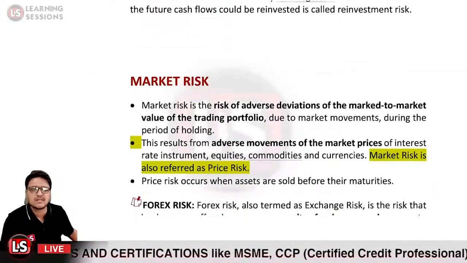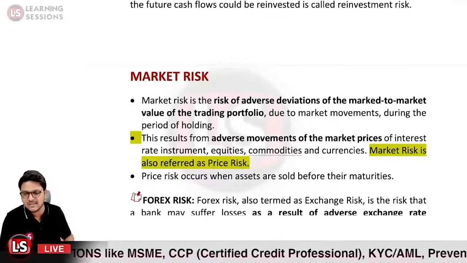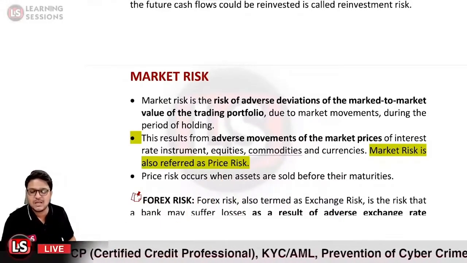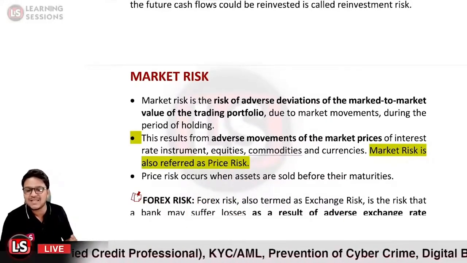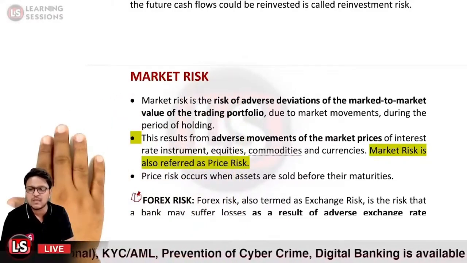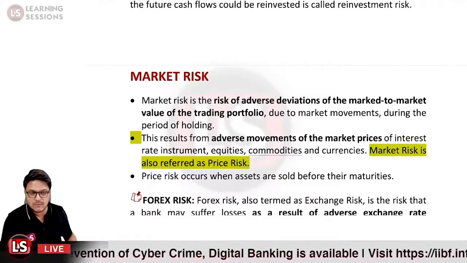So price risk occurs when the assets are sold before their maturities. When the assets are sold before their maturities, the market risk comes into the picture. That is why in the case of the trading book, the market risk exists, whereas in the case of the banking book, the interest rate risk exists. Then the types of market risk.